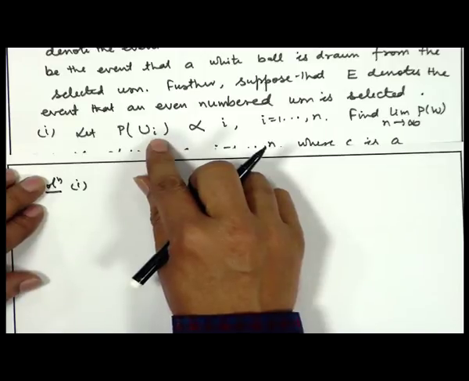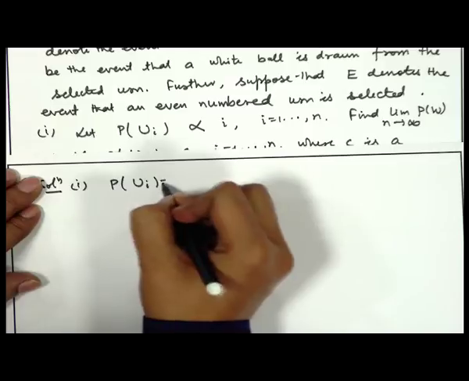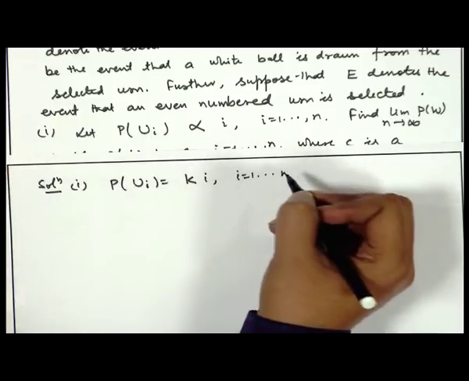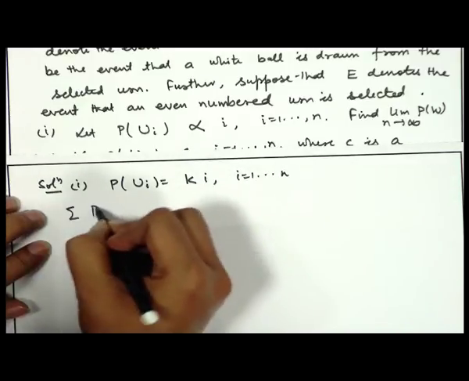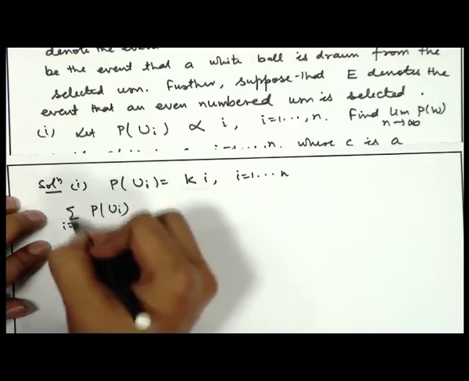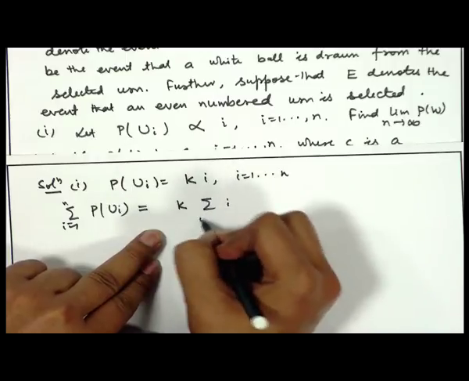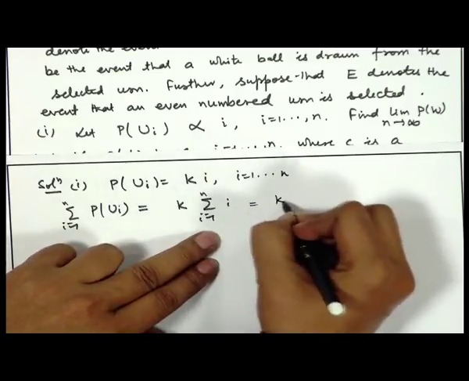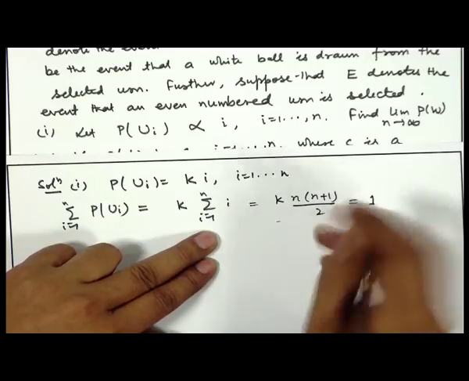If probability of ui is proportional to i, then we can write probability of ui is equal to k i, for i is equal to 1 to n. Now, the sum of all the probabilities must be equal to 1, because one of the urns has to be chosen. So, it gives you k sigma i, i is equal to 1 to n. Now, that is equal to k times n into n plus 1 by 2, that is equal to 1.